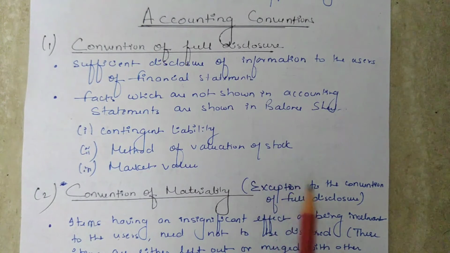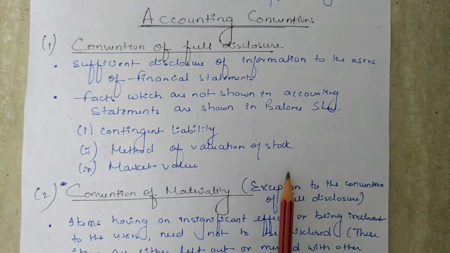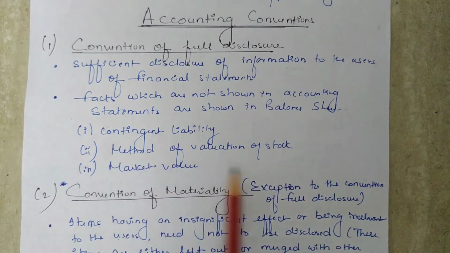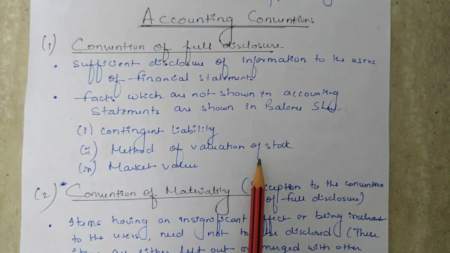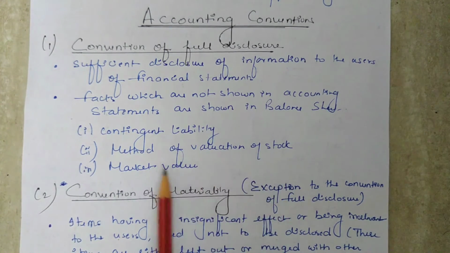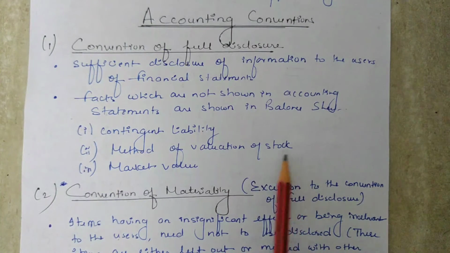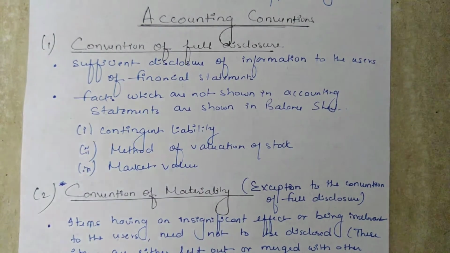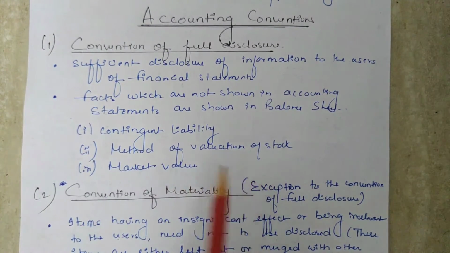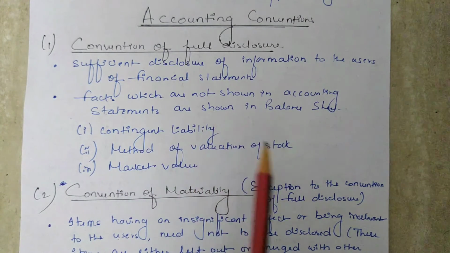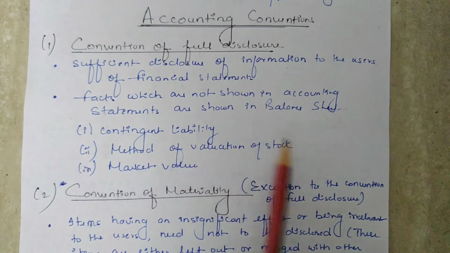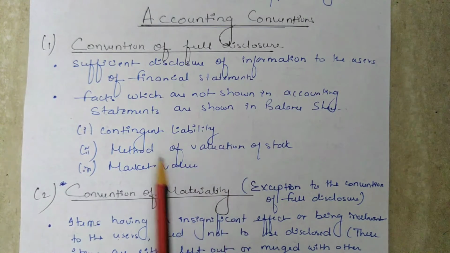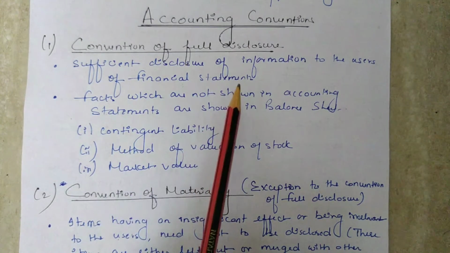It should be disclosed in the balance sheet by way of footnotes. Third is market value, which should be given by way of footnote. One more important thing, disclosing material facts doesn't mean leaking out the secrets of business, but it means disclosing sufficient information.